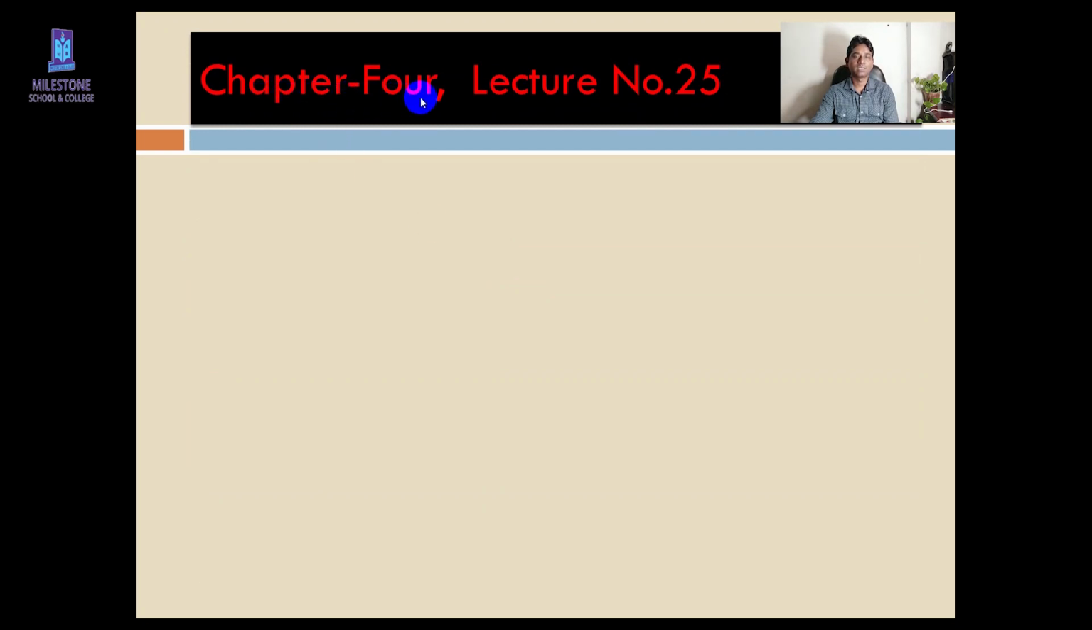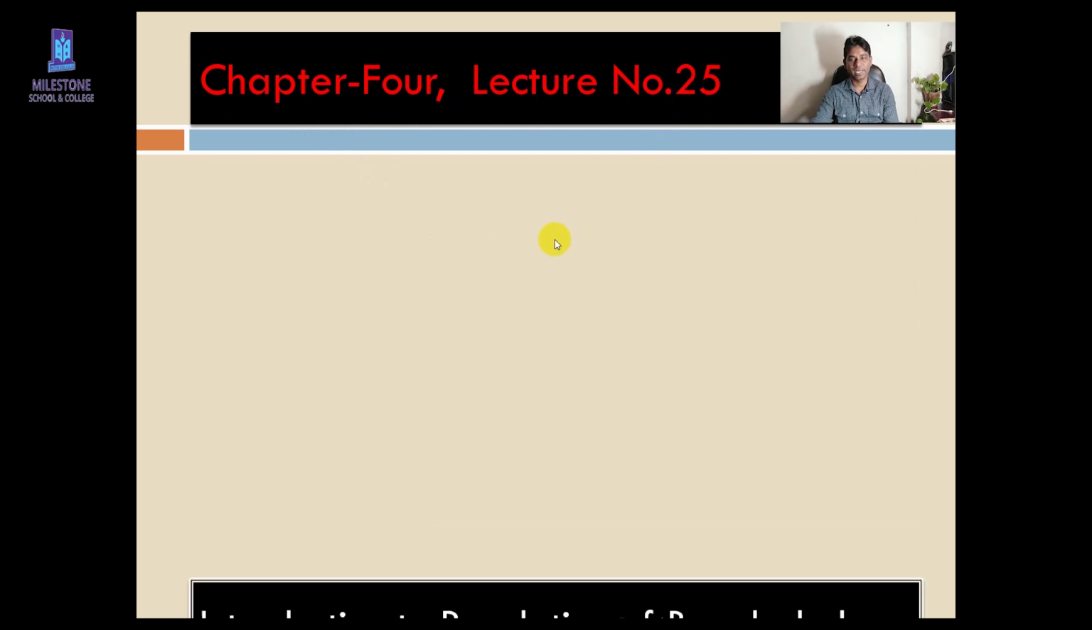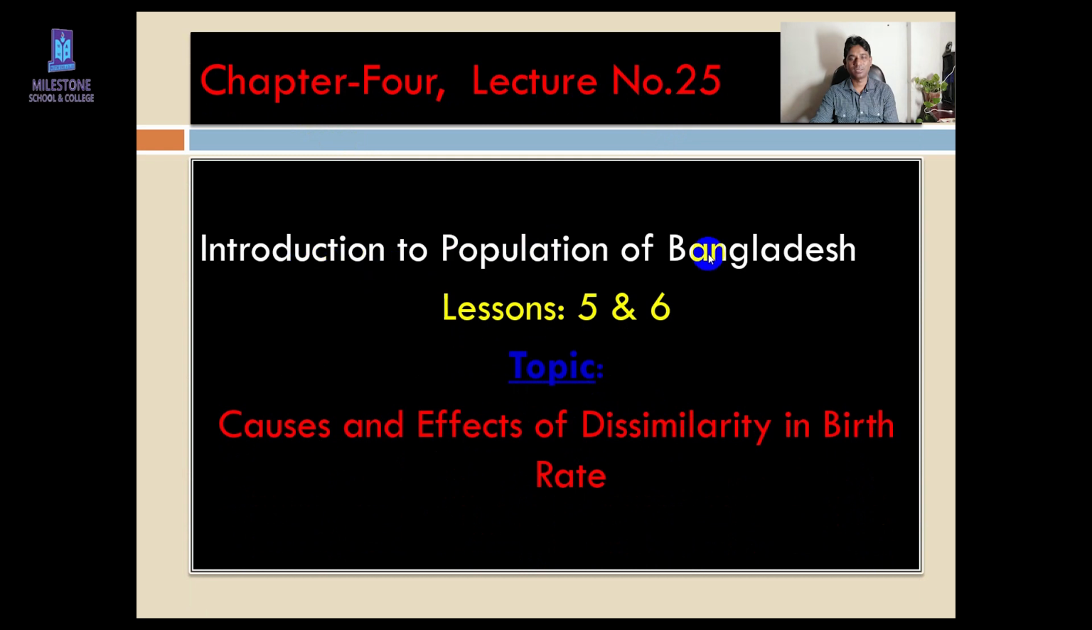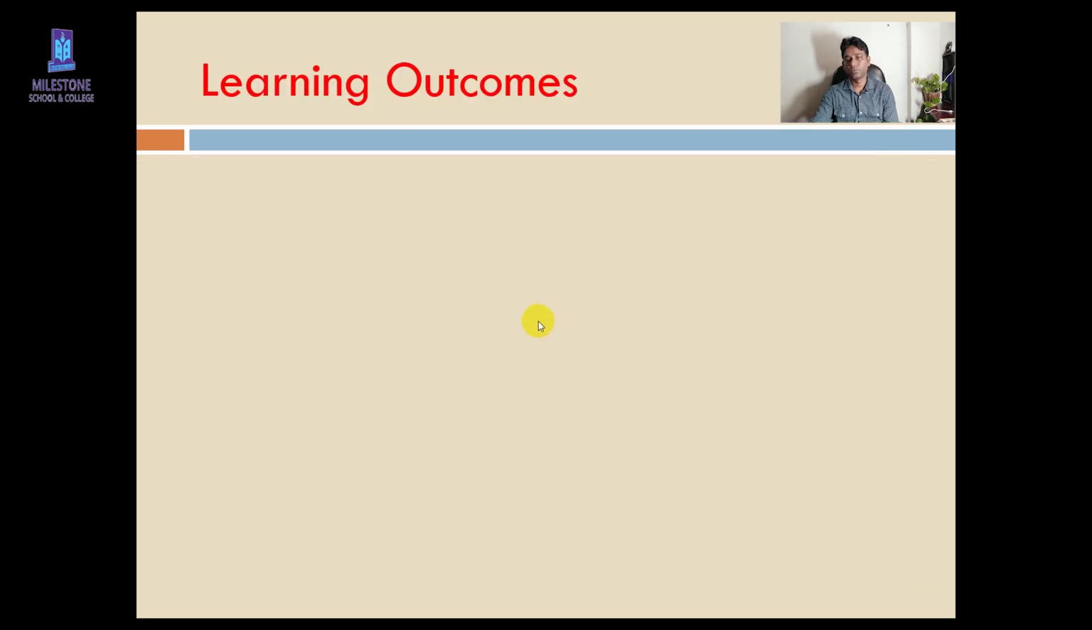You can see chapter 4, lesson number 5 and 6. Now say what our topic name will be. Look, this is the chapter name, Introduction to Population of Bangladesh, and lesson number 5 and 6, right? But this is your topic, and I will discuss this topic: causes and effects of dissimilarity in birth rate. Okay. Next, move to the next slide.